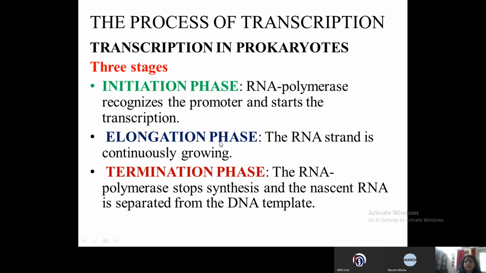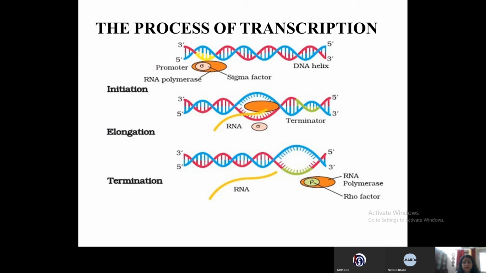Then the elongation phase. What is elongation? The RNA strand is continuously growing. And the termination phase: when the RNA polymerase comes across the terminator genes, it stops the synthesis and the nascent RNA is separated from the DNA template. Now let us see the process of transcription in prokaryotes.